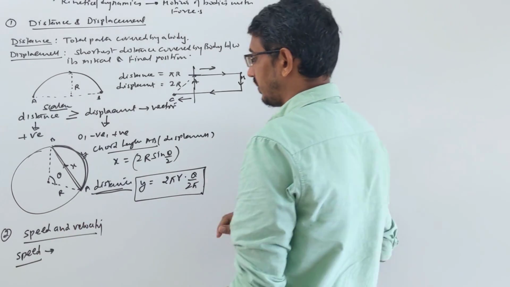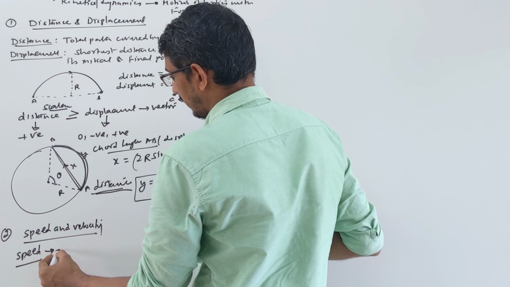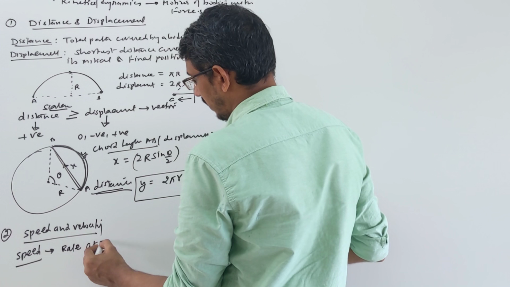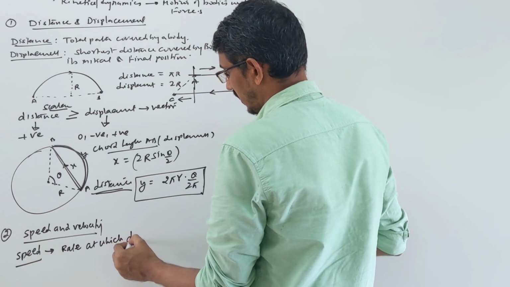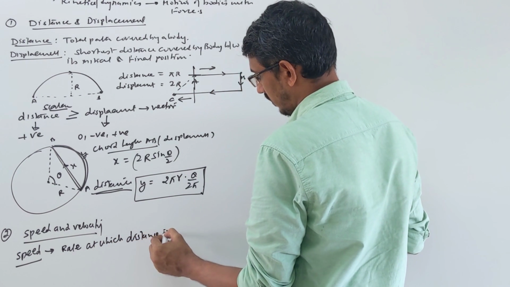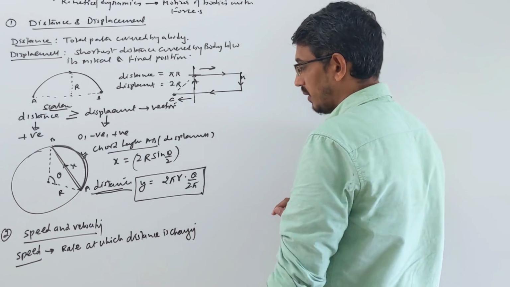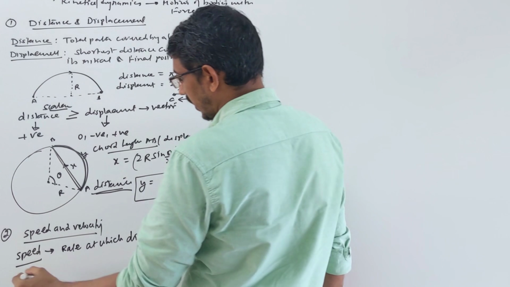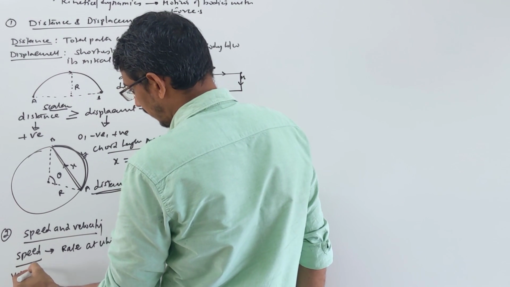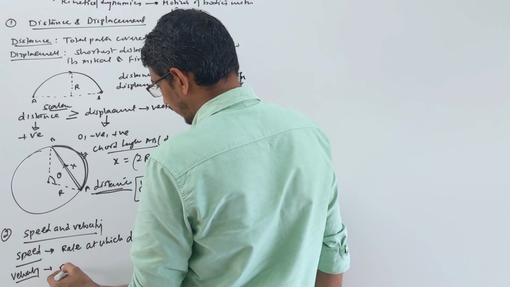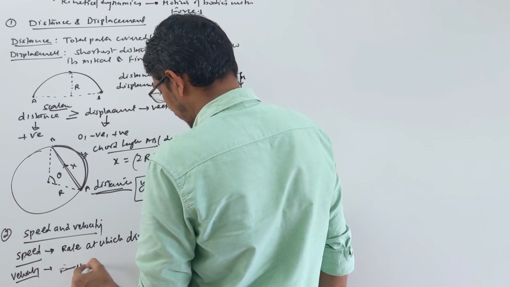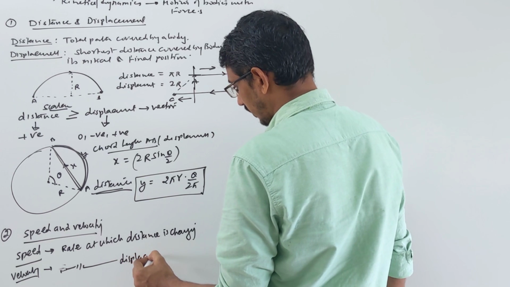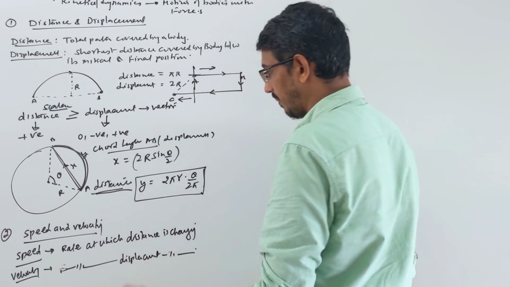Or you say, what is speed? The rate at which distance is changing, correct? The rate at which distance changes, that's called your speed. Same way, if you want to write velocity, how do you say it? Just the rate, everything is the same: the rate at which your displacement is changing, correct? Everything is same.